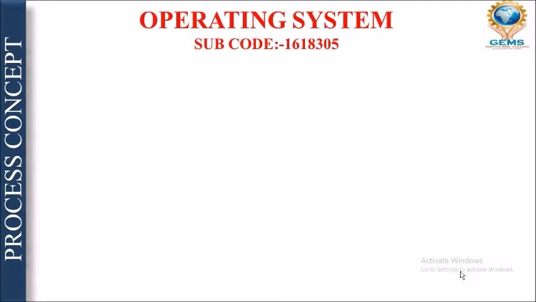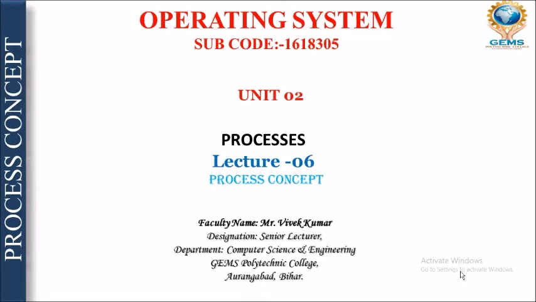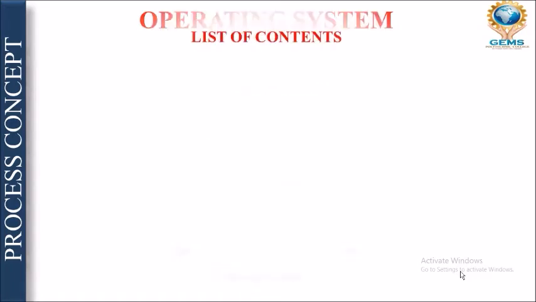Its subject code is 1618305. Today I am going to teach you unit number 2. Its name is processes, and in this I am going to take you the topic process concept, right? This is my name and my designation. So let's start with the course content first.